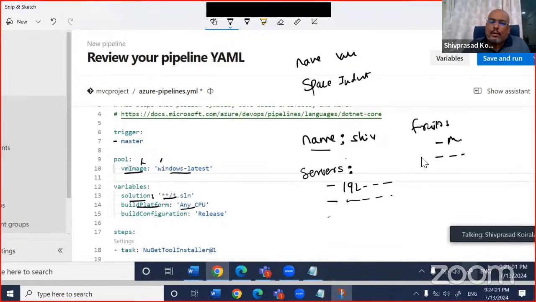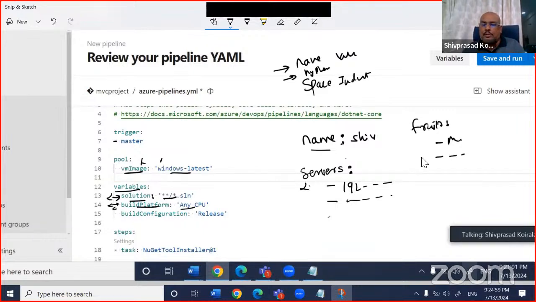So point number one, it is a name value pair. Second, collections are done by using hyphens. The third important thing is it is space indented. Space indented means not tab indented. Visual Studio people have that habit of tab, tab, tab. No, not that tab. Very pure space. For example, this is variables, and inside the variables you have solution. You can see there is a space here, unlike Python, which is tab indented.